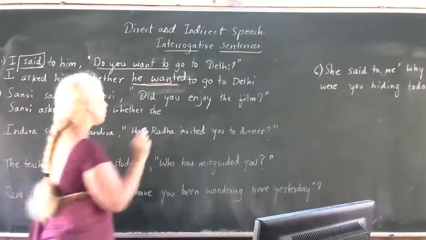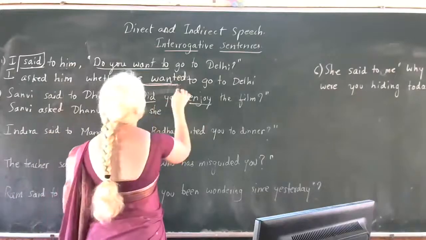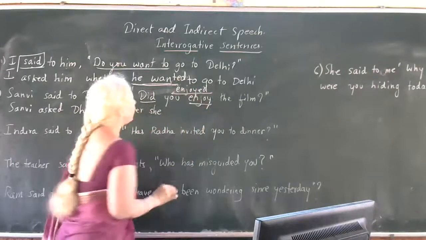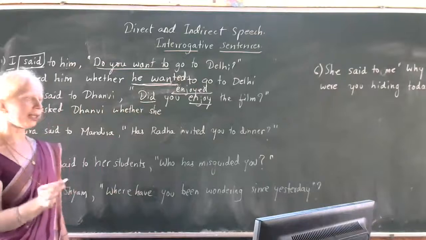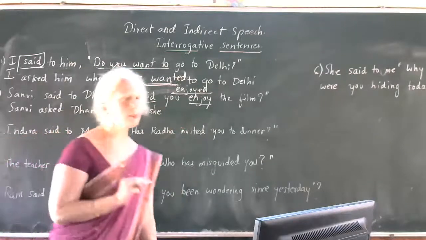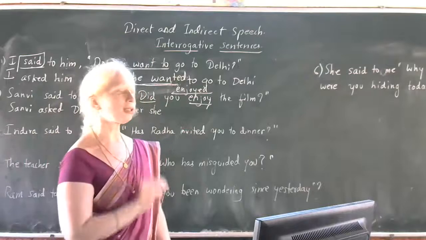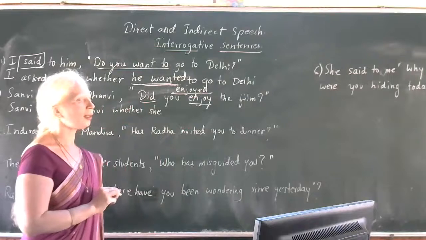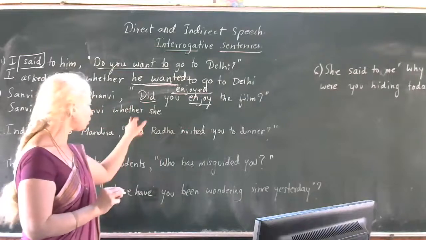See, already "did enjoy" is there in simple past tense. Did enjoy means what? Enjoyed, right? Already this interrogative sentence is in simple past tense. Simple past tense should be changed to past perfect tense. That is our rule, Mataji. Right? Now you change.